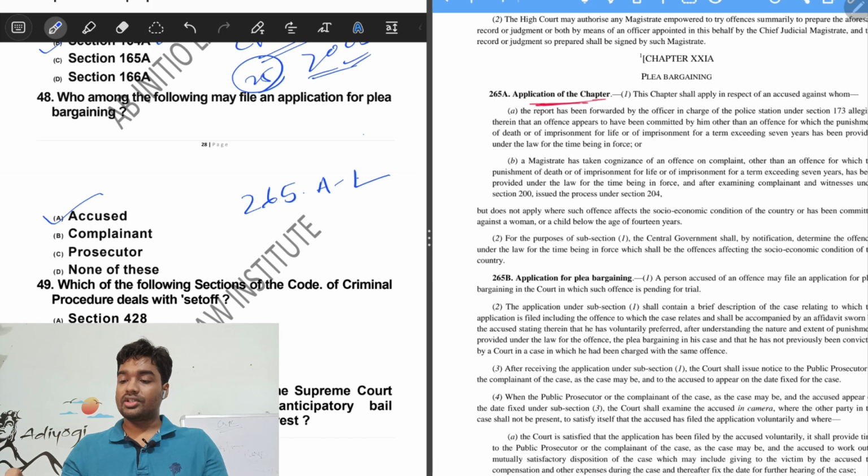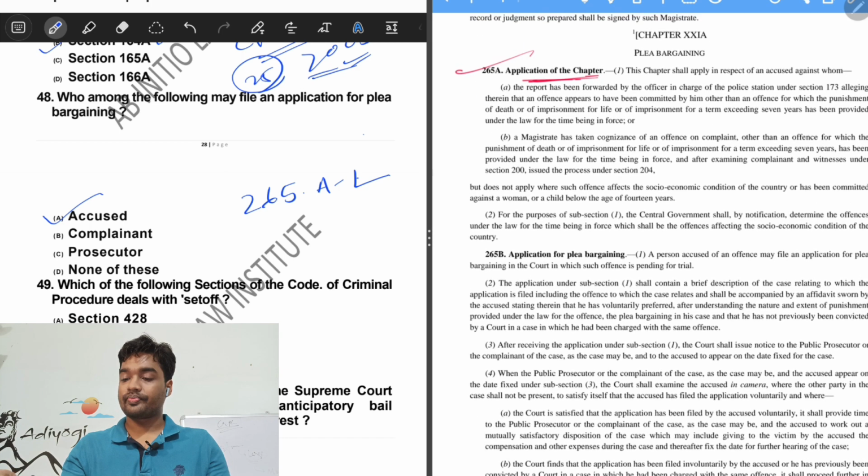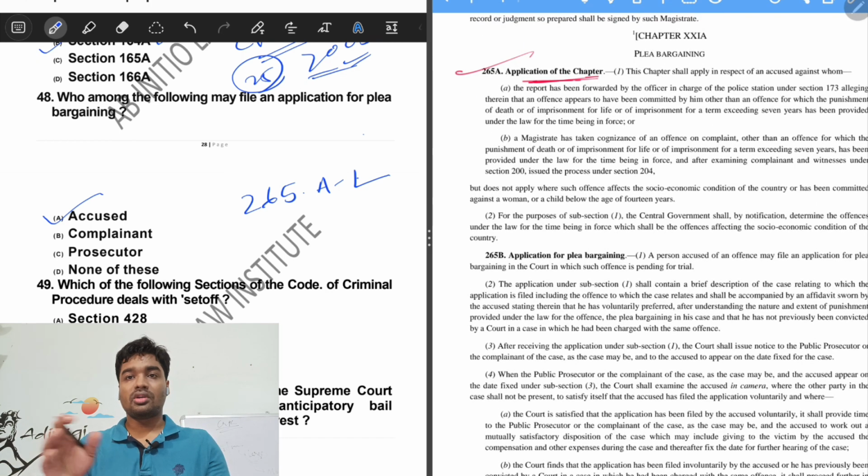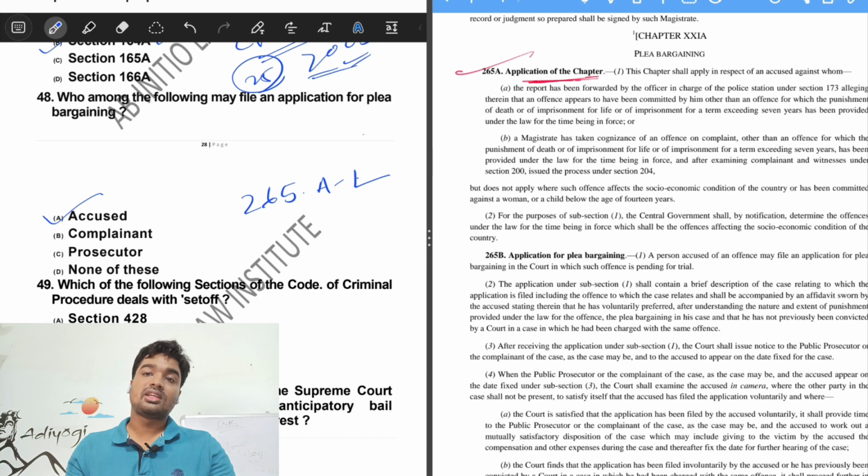Here first is application of the chapter. So it sets a yardstick to determine which cases can come under the purview of plea bargaining.